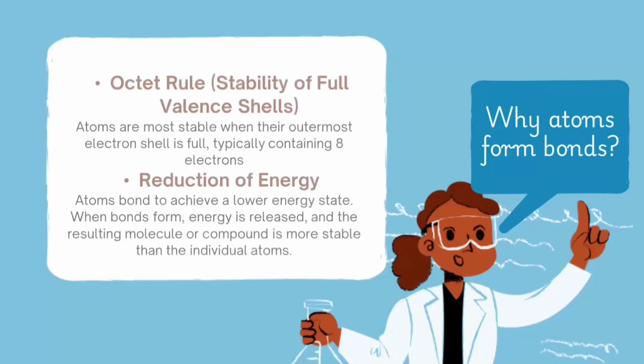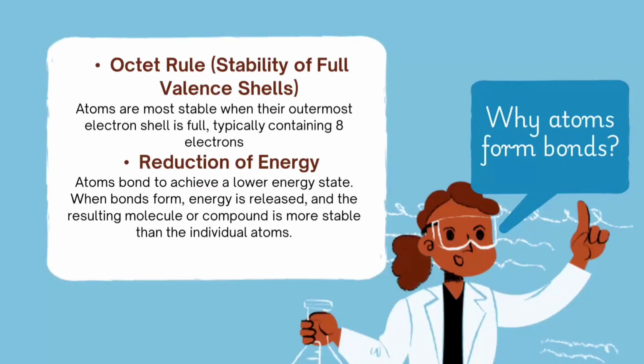Why? There are two reasons behind that. The first reason is to complete the octet rule. Now, what is meant by the octet rule? If an atom has 8 electrons in its outermost shell, it means its octet is completed. This is why noble gases do not form bonds with any other atom, because their octet is already completed. And the second reason is that whenever a bond is formed, the atoms move toward a lower energy state, because energy is released and the resulting molecular compound is more stable than the individual atoms.